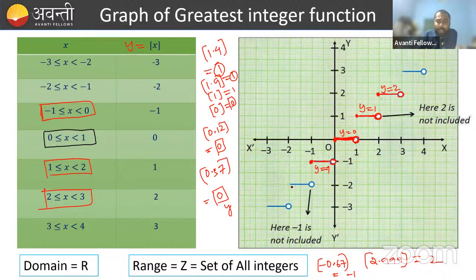Similarly, if we take x belongs to -2 to -1, -2 is included and -1 is excluded. When you take the values of x in between -2 to -1, with -1 excluded and -2 included, you are getting y is equal to -2. So I hope the graph of the greatest integer function is clear to everyone.